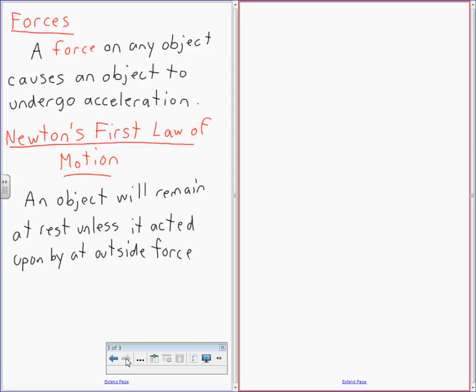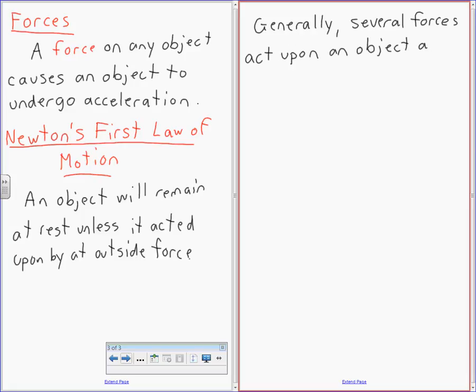We're going to say generally several forces act upon an object at one time. We're going to say the resultant of all forces added together is the net force.